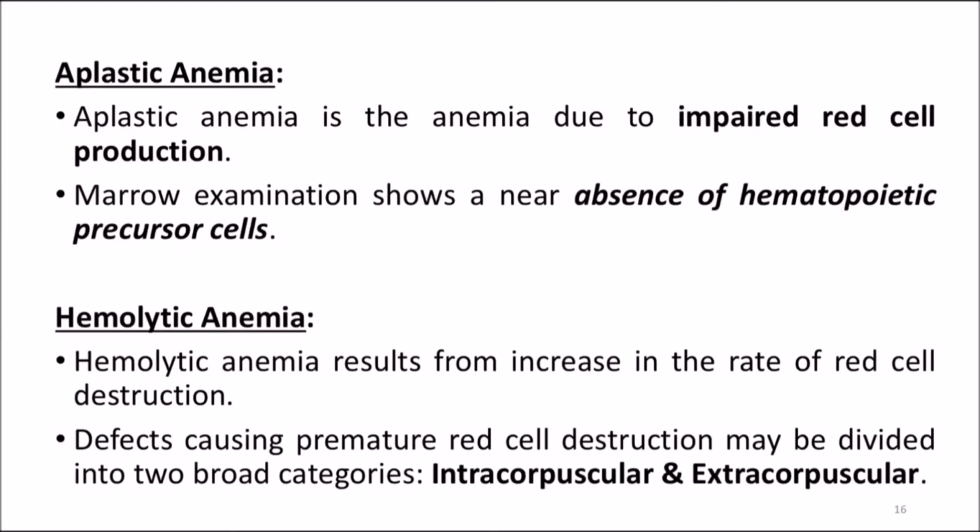What is aplastic anemia? Aplastic anemia is anemia due to impaired red cell production. The marrow examination shows a near absence of hematopoietic precursor cells. What is hemolytic anemia? Hemolytic anemia results from an increase in the rate of red cell destruction. The defects causing premature red cell destruction may be divided into two broad categories: intracorpuscular or extracorpuscular.